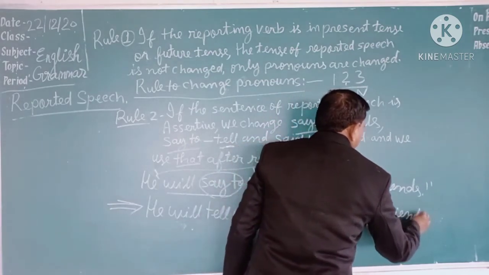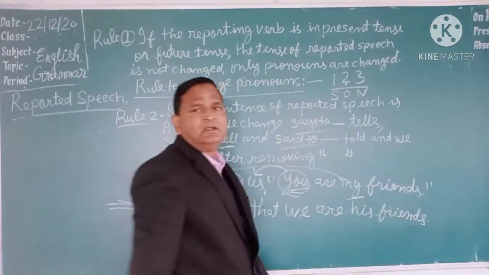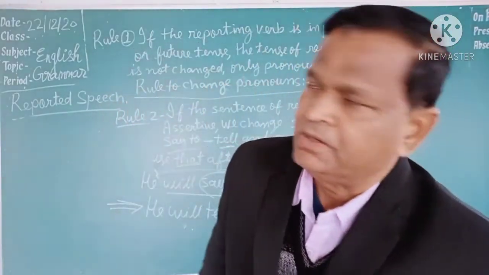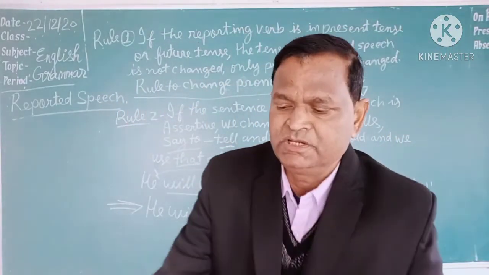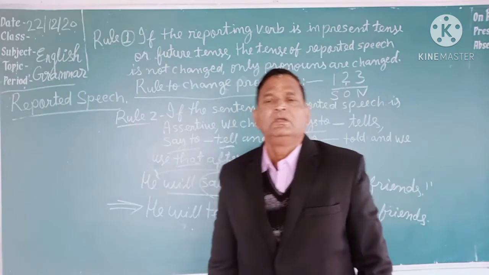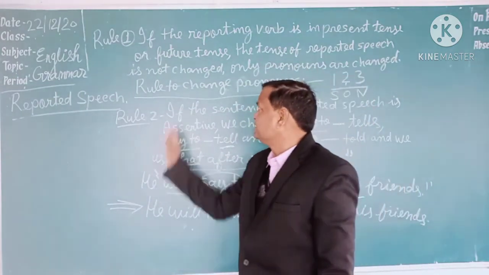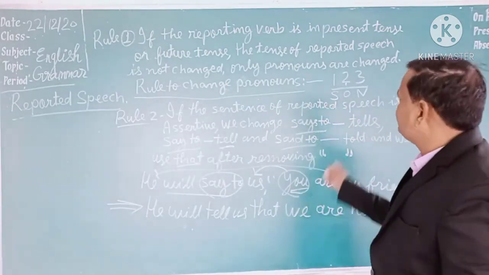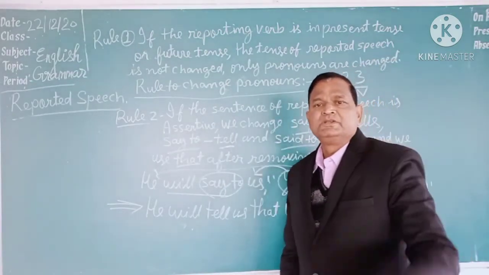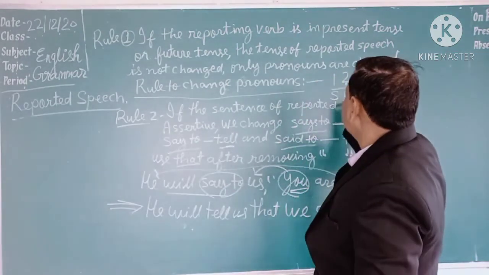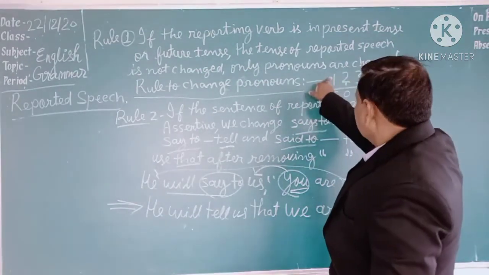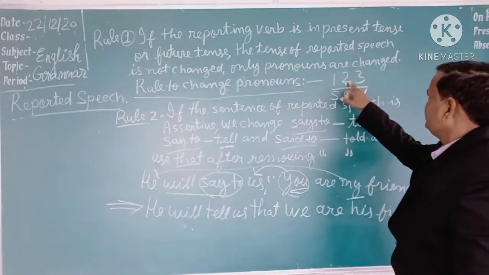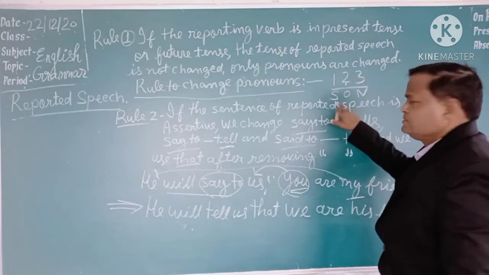In this way, students, you have studied that if the reporting verb is in present tense or future tense, the tense of reported speech is not changed. Only the pronouns are changed according to the rule 1, 2, 3 upon S. One means first person, two means second person, three means third person. S means subject of reporting verb, O means object of reporting verb, N means no change.